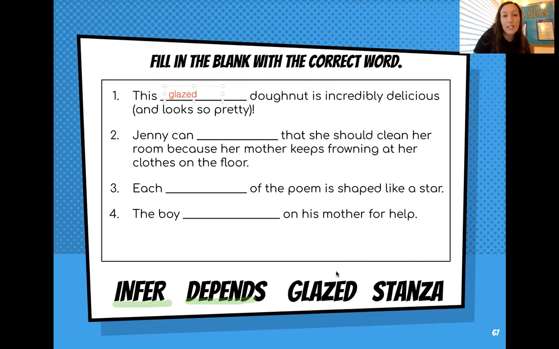This stanza donut is incredibly delicious and looks so pretty. I think glazed is still the best word for this sentence because I learned that stanza is a group of lines in a poem, and that doesn't have anything to do with being shiny. Let's look at number 2.